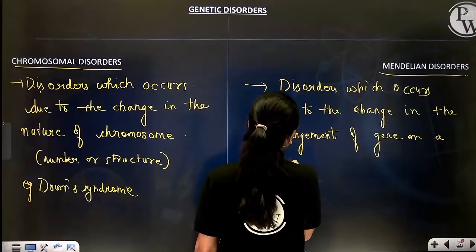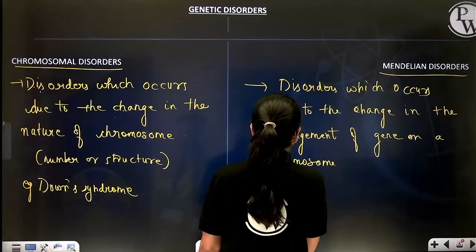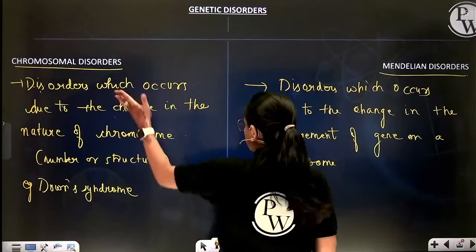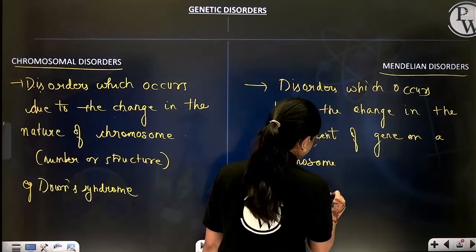For example, color blindness, hemophilia. We have to study so many Mendelian disorders and chromosomal disorders one by one.